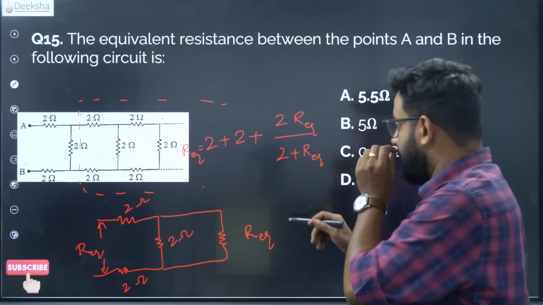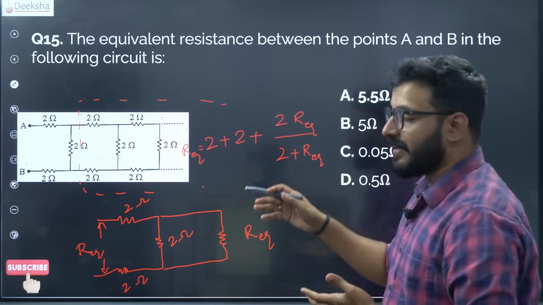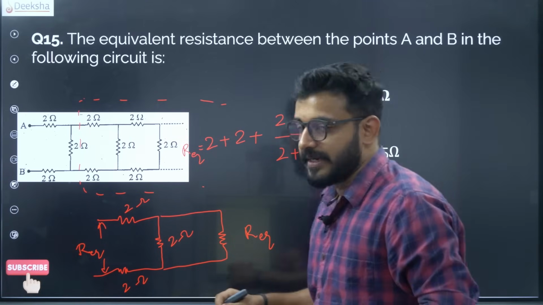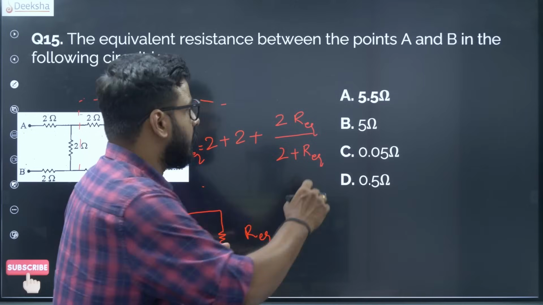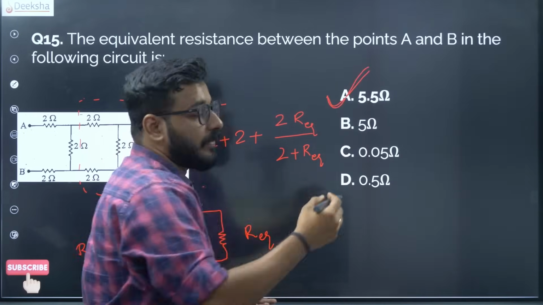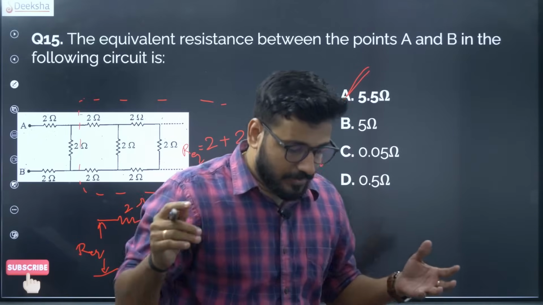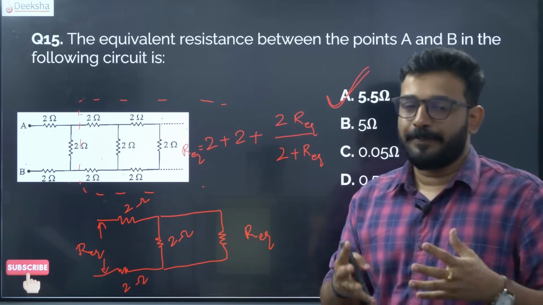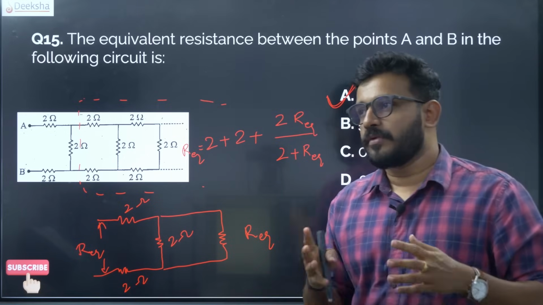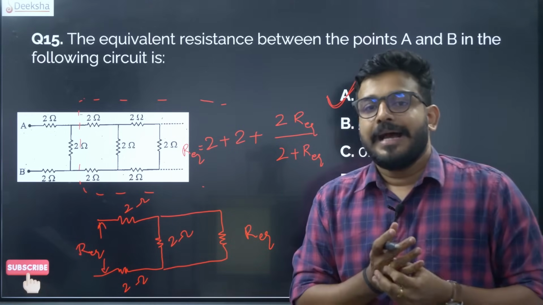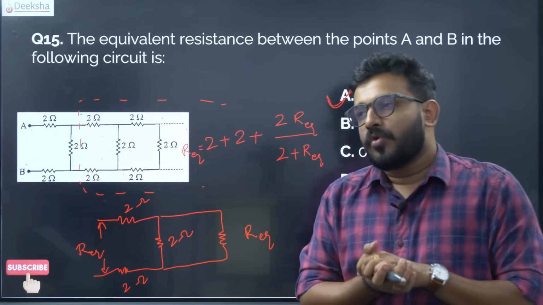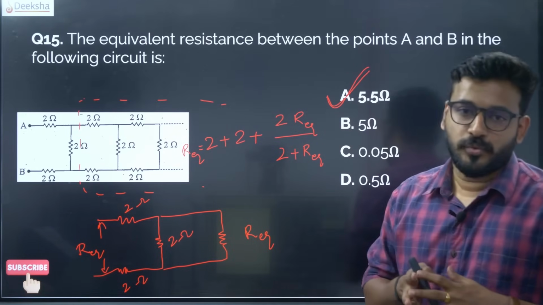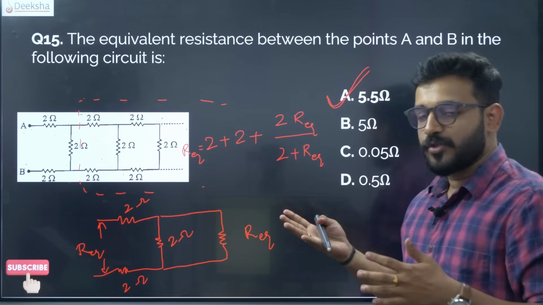Alright, so you can cancel the R equivalent somewhere, and you can solve for R equivalent. Ultimately you will get the answer as somewhat like 5.5. So you can check this and let me know. Once again, let me remind you, this kind of question need not repeat in KCET 2024, because PUC has neglected this. So let's see whether we will have to commit to such questions or not. Alright, let's see the next question.